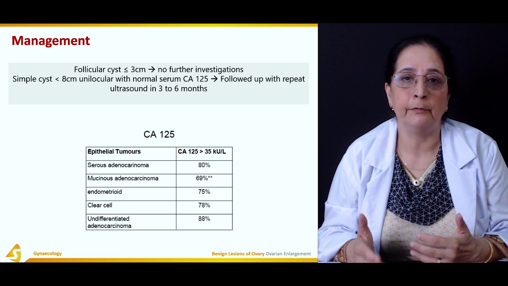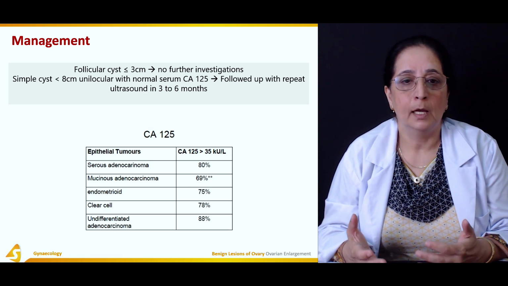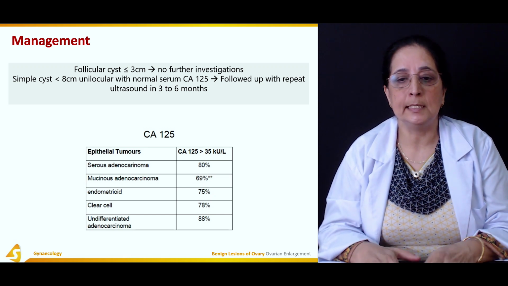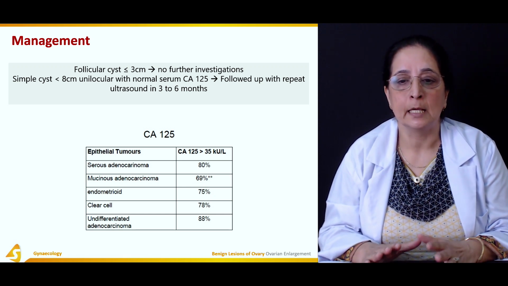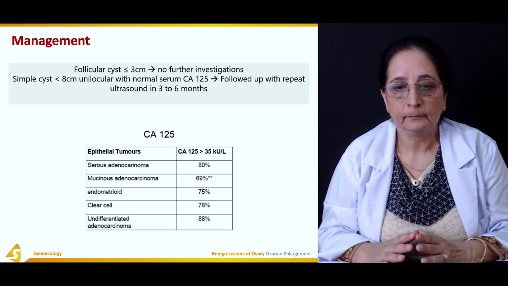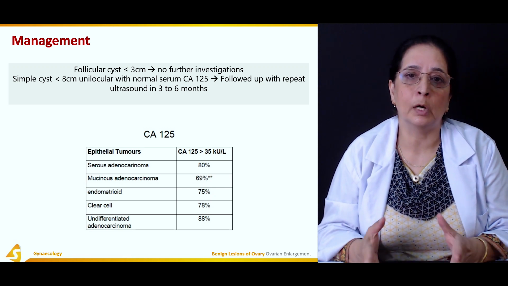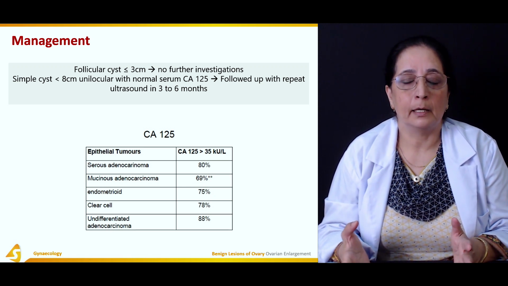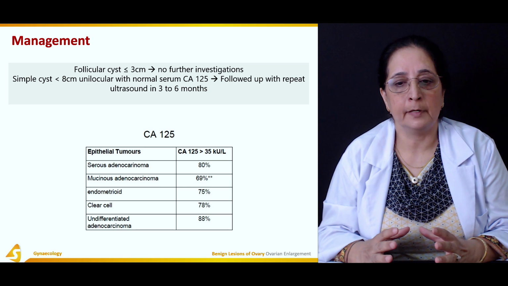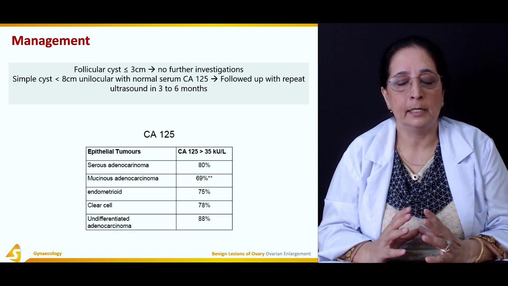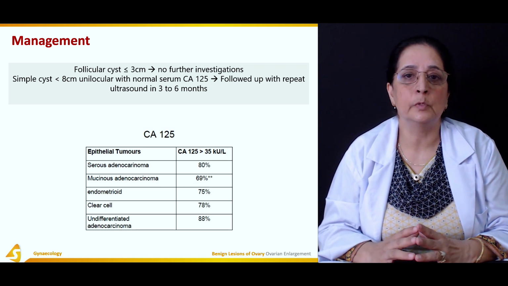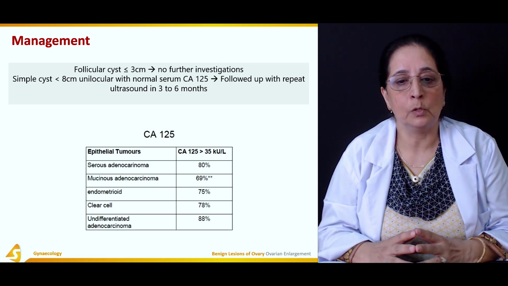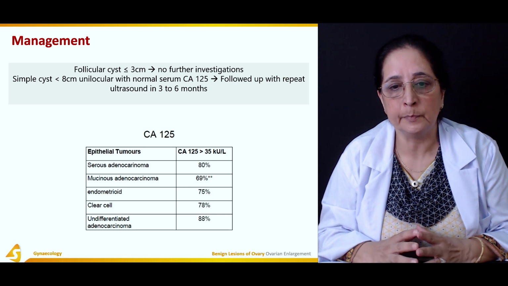CA125 levels are different in different types of cysts. In epithelial tumors, usually CA125 is more than 35. The normal level of CA125 is from 0 to 35 units per liter. In serous adenocarcinoma, it's about 80%.